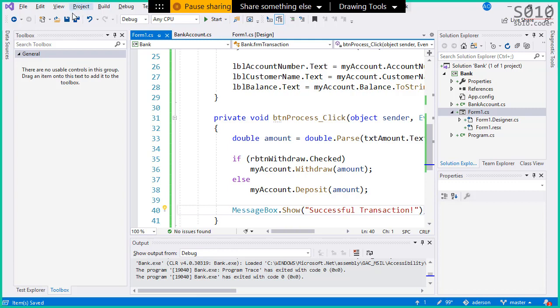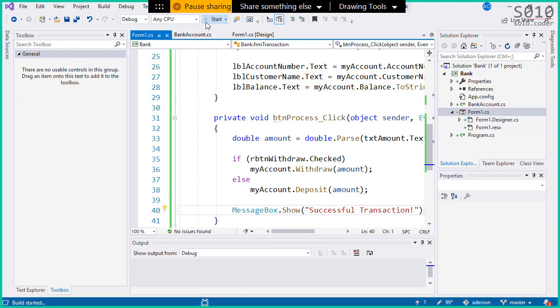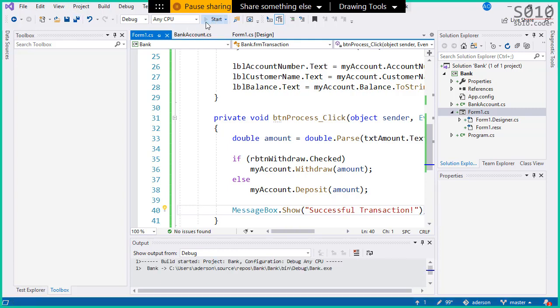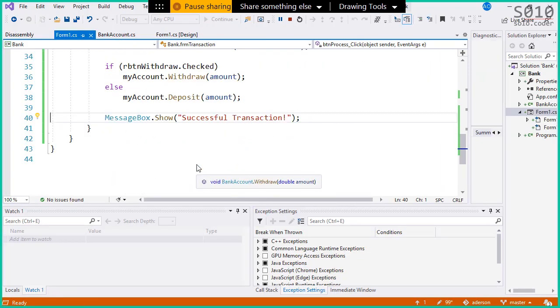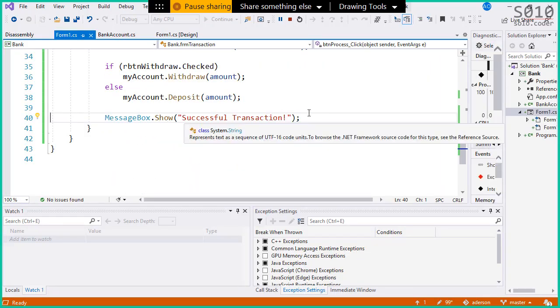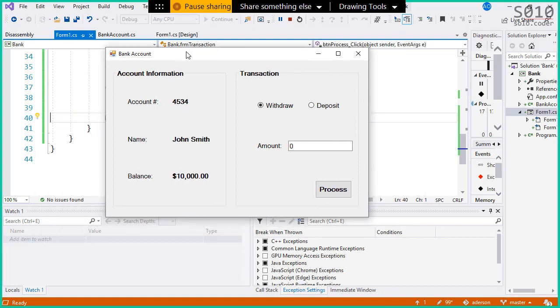Great, so let's run this. Message box is a class, deposit is the method, and we just display the message. So let's see if this is working. If I try to withdraw $1,000... Okay, successful transaction. Of course, it's not updating here because we did not change the label.